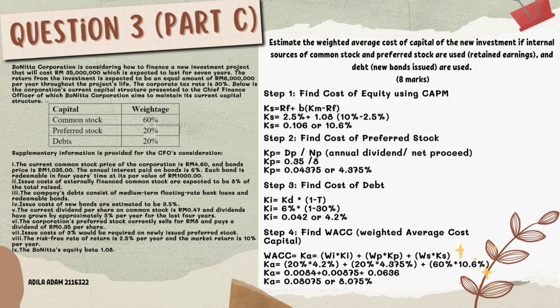And lastly, step 4, we find the WACC, the weighted average cost of capital. To find WACC, it is the weight of debt multiplied by the cost of debt, plus the weight of preferred stock multiplied by the cost of preferred stock, plus the weight of common stock multiplied by the cost of equity that we got from CAPM. So the final answer for WACC is 8.075%.